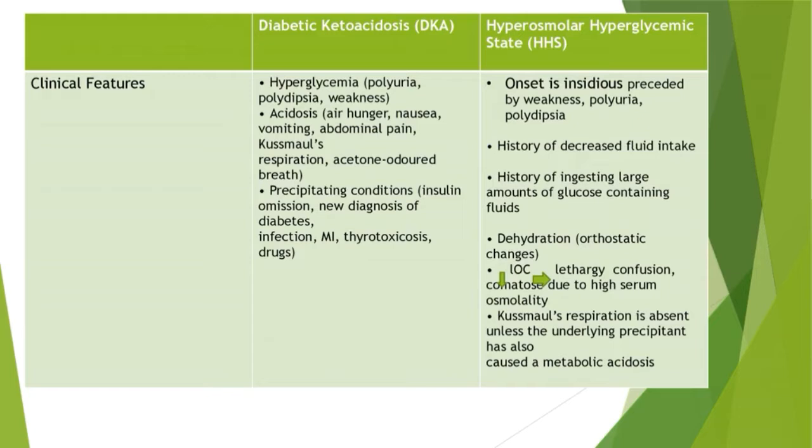Clinical features of DKA: hyperglycemia symptoms, polyuria, polydipsia, weakness. Acidotic symptoms: air hunger, nausea, vomiting, abdominal pain, Kussmaul respiration, acetone odor breath.